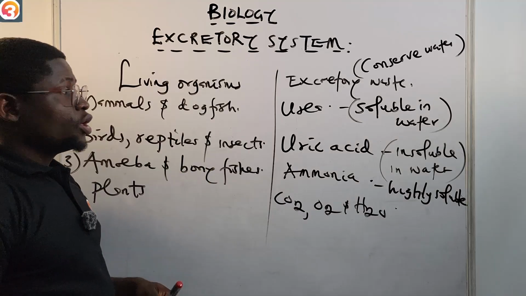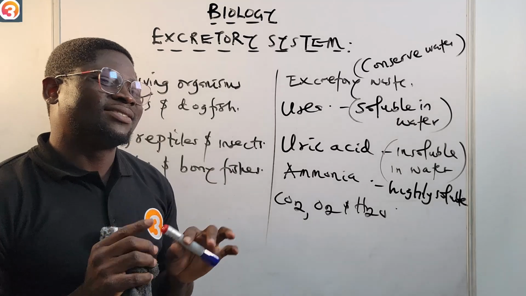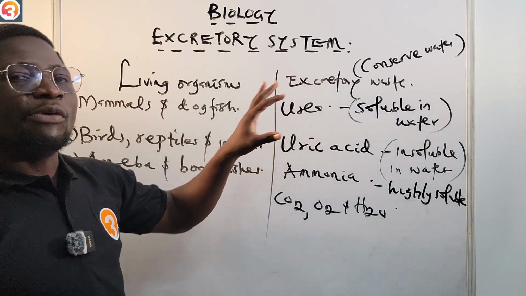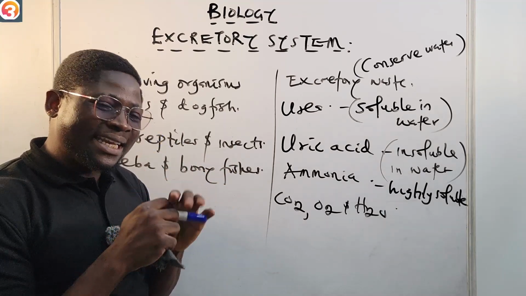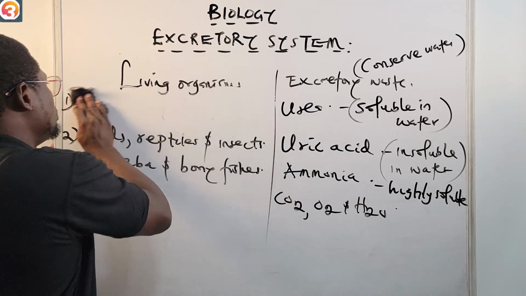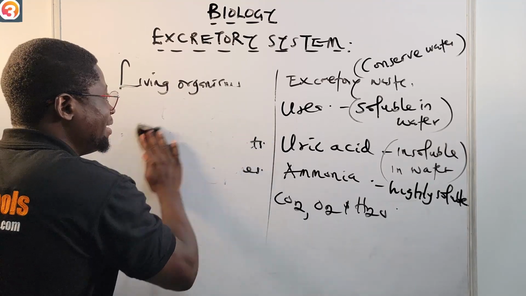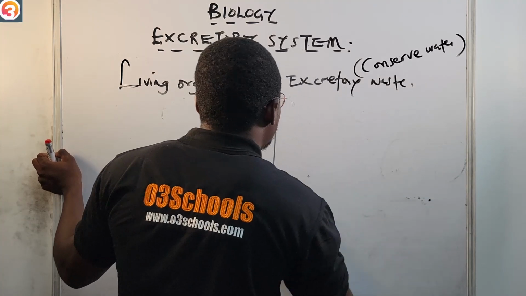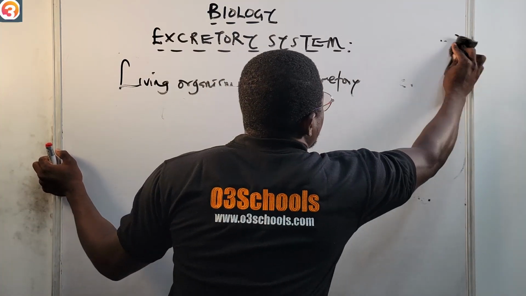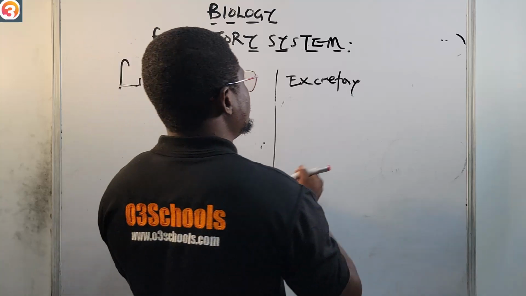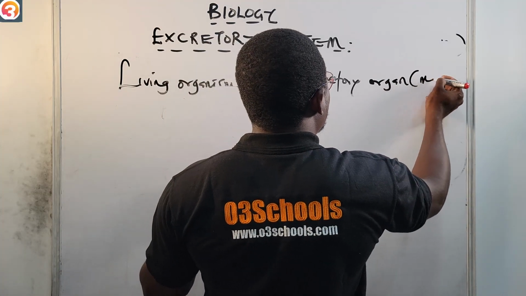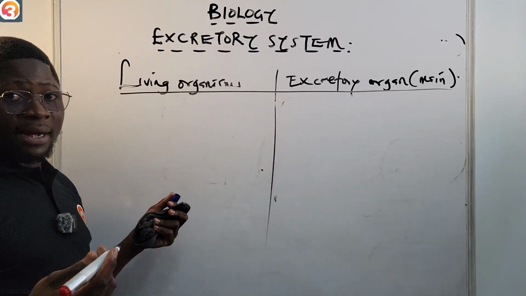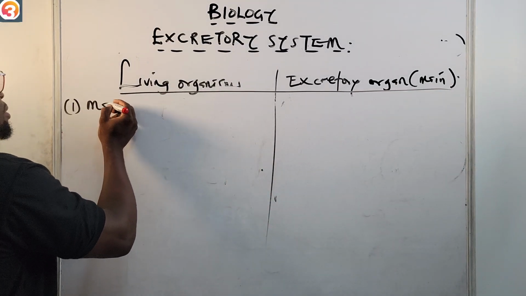Now, let's continue. We now look at organisms and their main excretory organs. In the first instance, we looked at living organisms and their excretory waste. Now we're looking at living organisms and their main excretory organ. So it's not excretory waste now, but their main excretory organ. Let us start again with mammals.